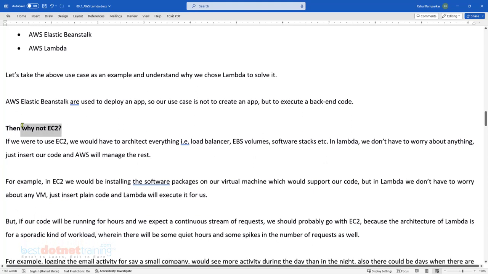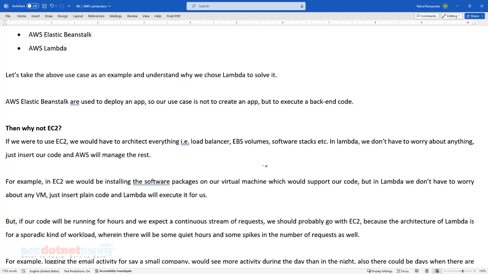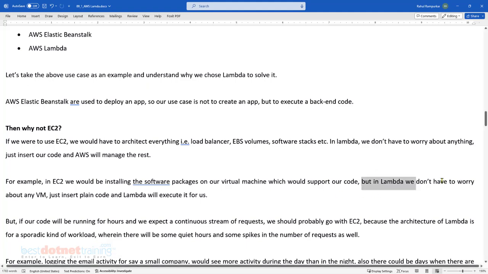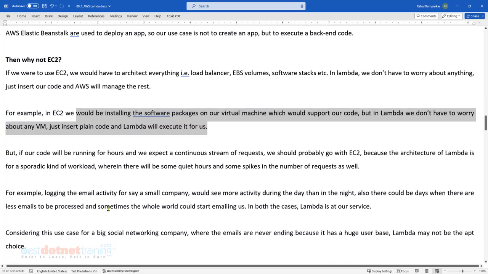Why not EC2? Because if you go for EC2, we have to think of things like load balancing, volumes, where you will store the uploaded images, and where the post-processed images will be stored. If it is not Lambda, where are you storing all that? How are you making it available to the applications? Everything has to be taken care of by us. But if it is Lambda, we don't have to worry about it. We just insert the code. We know the triggering bucket, and whenever some event of our interest occurs, the Lambda code will be executed. As simple as that.